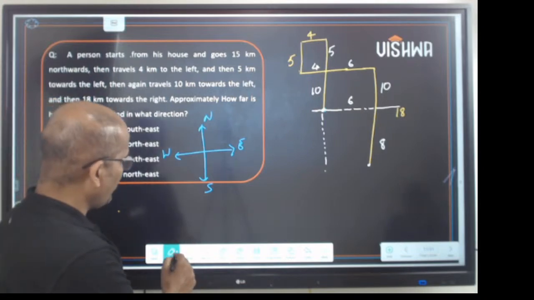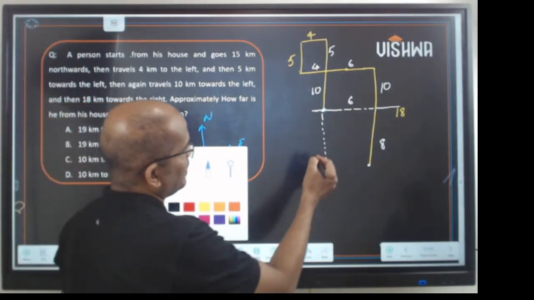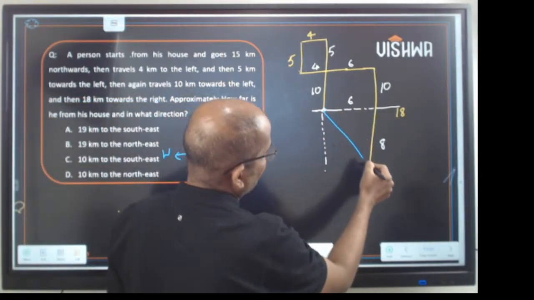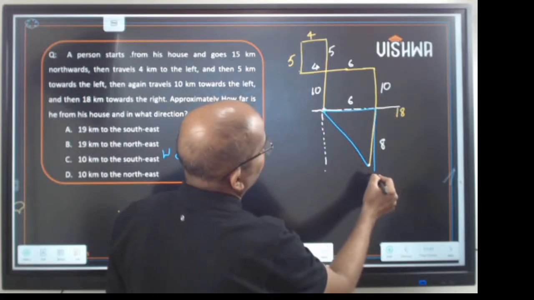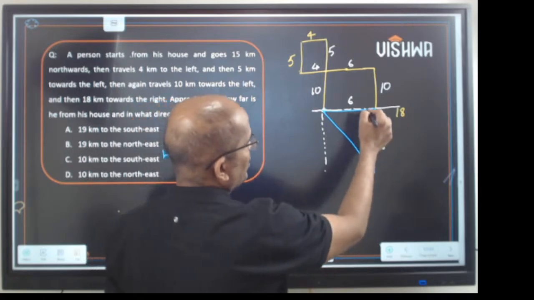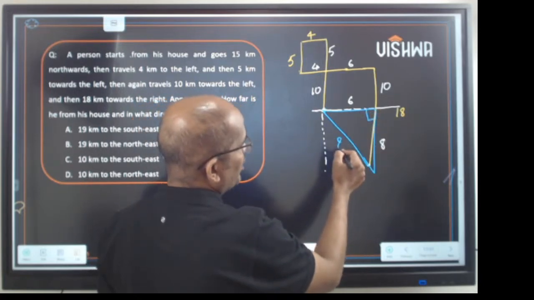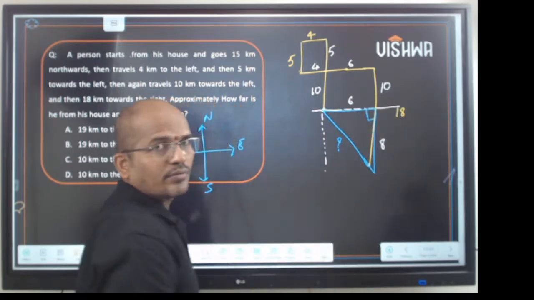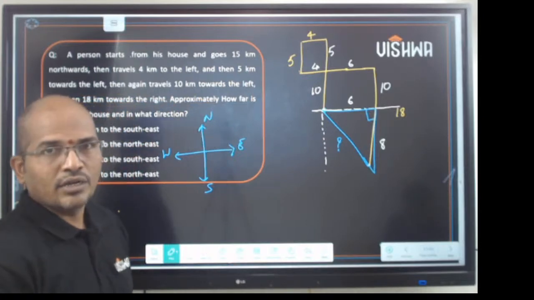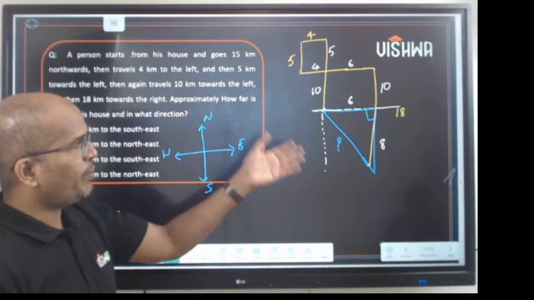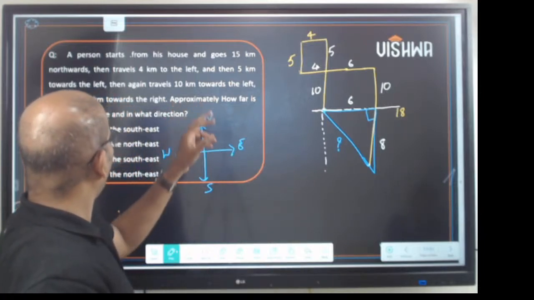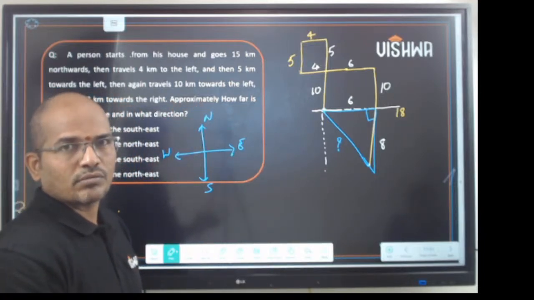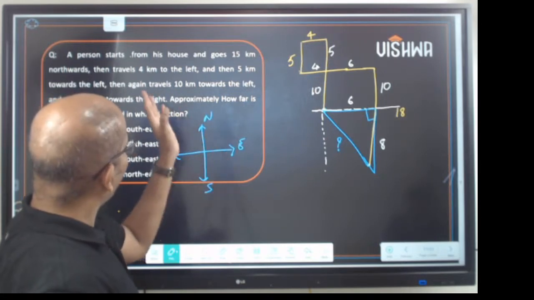Using common sense you observe that it forms a right angle triangle. So find the hypotenuse for 6 and 8. Clear? So how do you get the answer? It is 6 squared plus 8 squared. And in which direction is he?